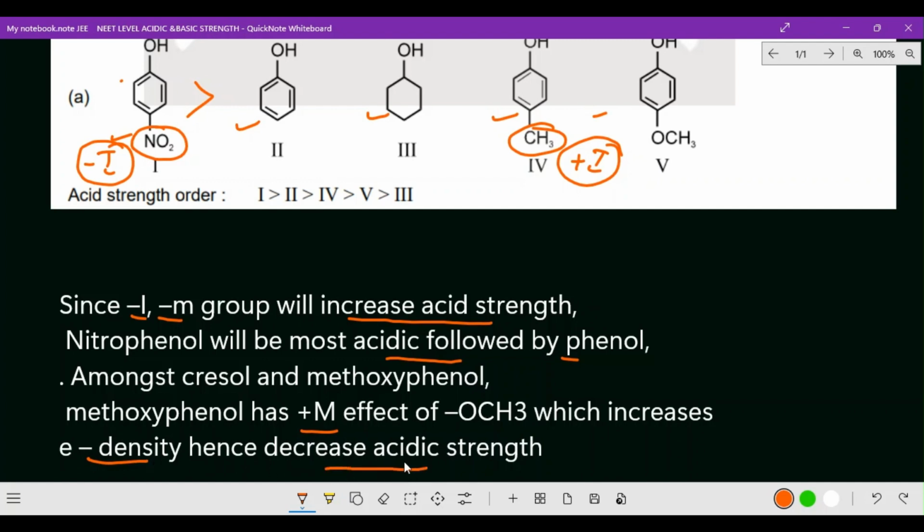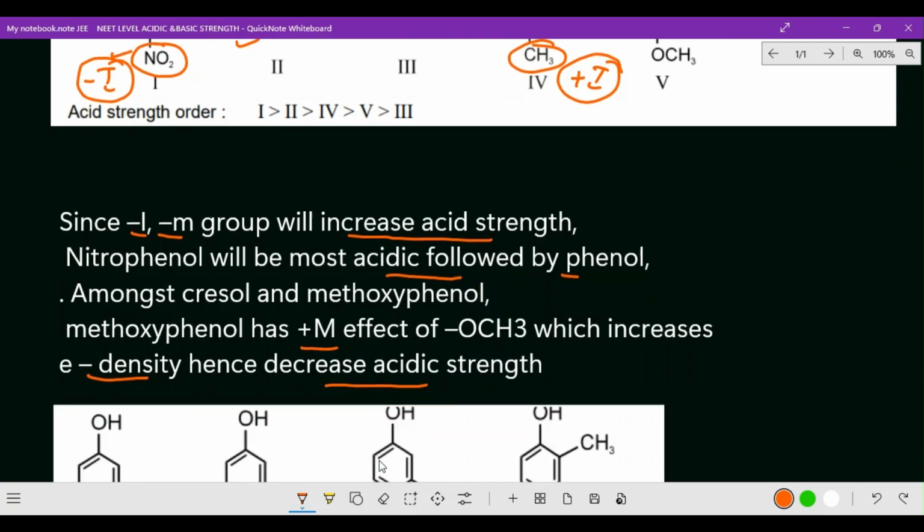One more point you can take out: increased electron density definitely decreases the acidic strength. Naturally, plus I and plus M effects increase the electron density, so they decrease the acidic strength. Hope you got the clear idea.